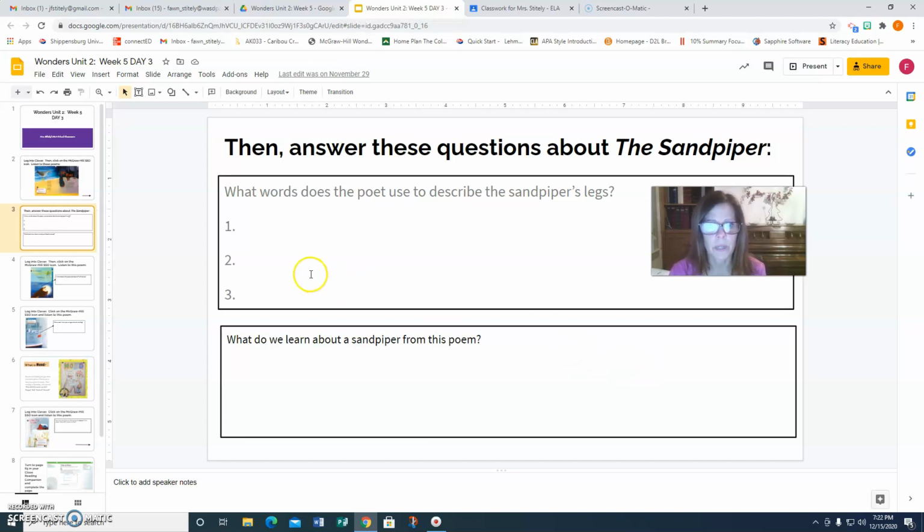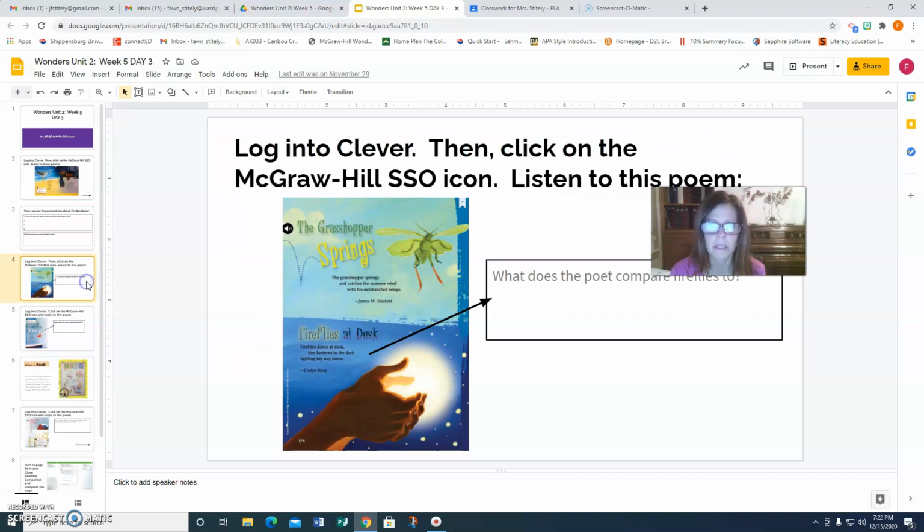What words does the poet use to describe the sandpiper's legs? There's actually 3 different words. I want you to log those here. And what do we learn about a sandpiper from this poem? Again, if you need to listen to it a couple of times, please do that. Make sure you're writing in complete sentences.